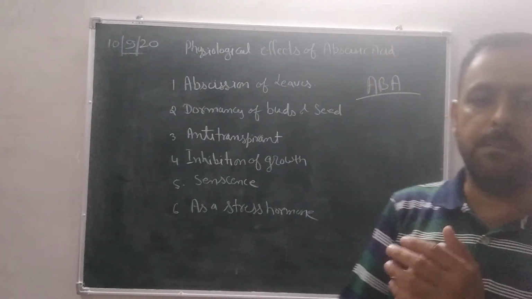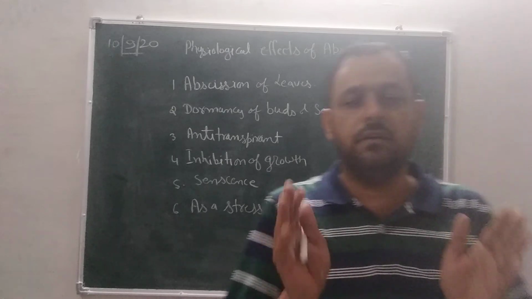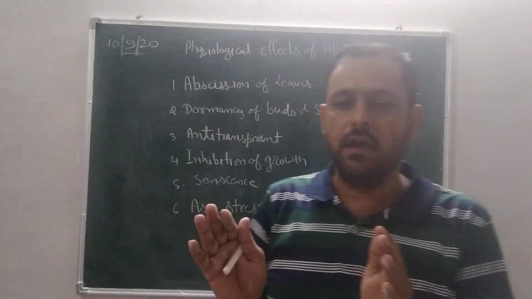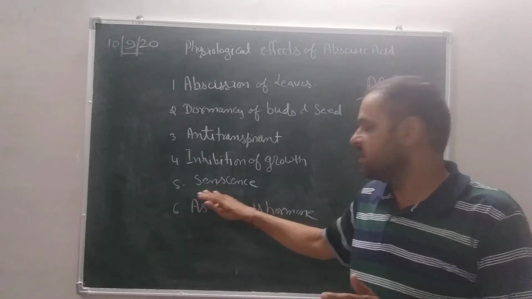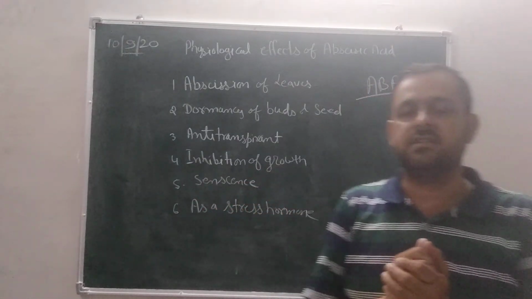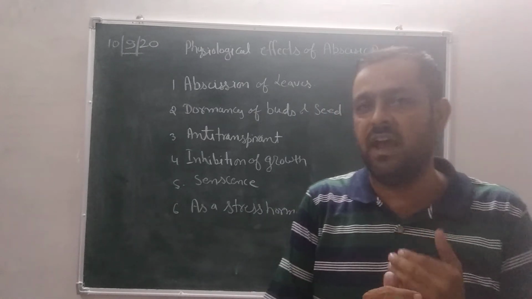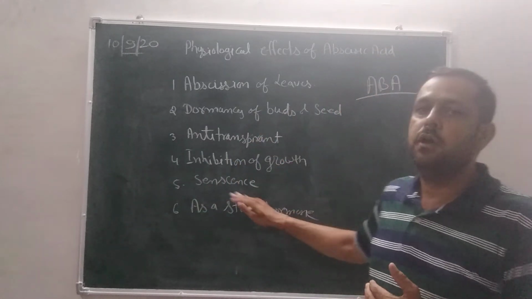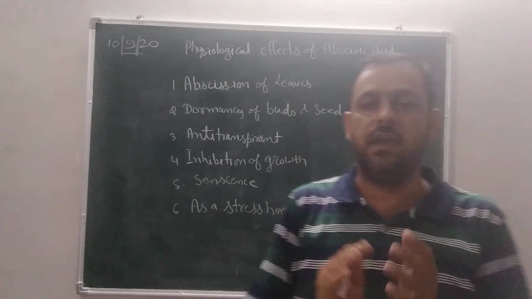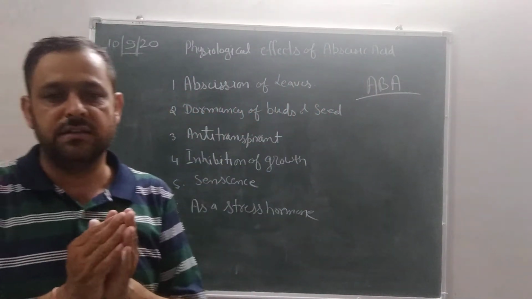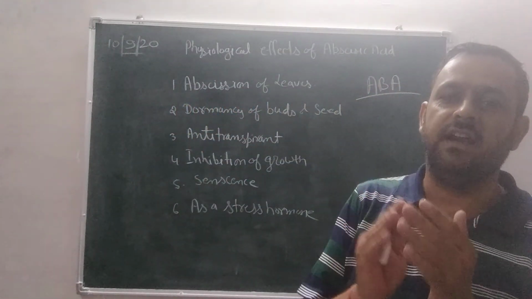Inhibition of growth. ABA is a growth inhibitor hormone. ABA blocks both cell division and cell elongation, so growth is stopped. Now next, senescence. As we see, cytokinins prevent senescence, but ethylene and ABA hormone promote senescence. ABA induces senescence in many plants, causing severe damage to chlorophyll, proteins and RNA.